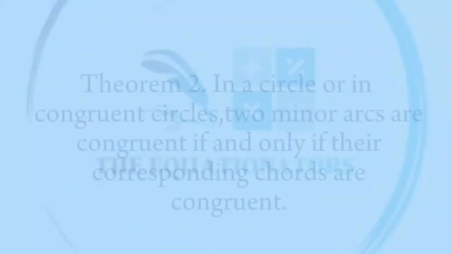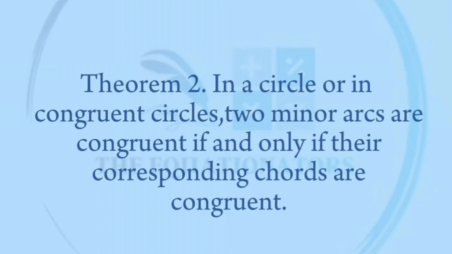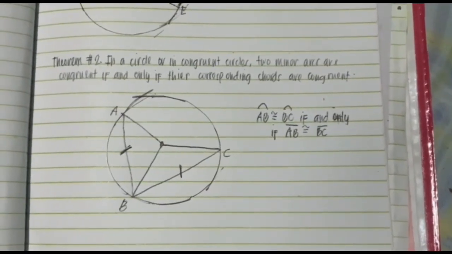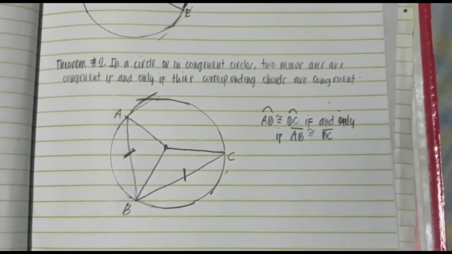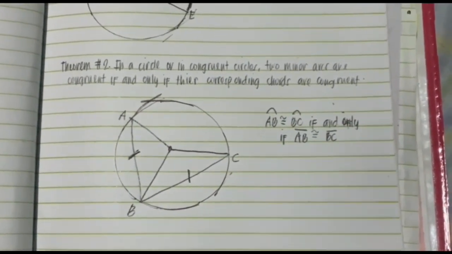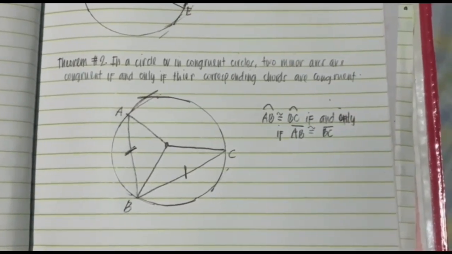Theorem number 2. In a circle or in congruent circles, two minor arcs are congruent if and only if their corresponding chords are congruent.